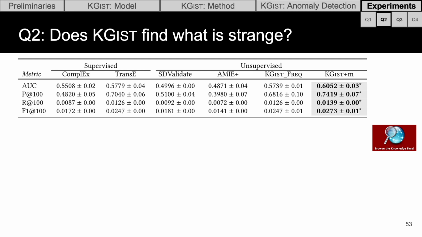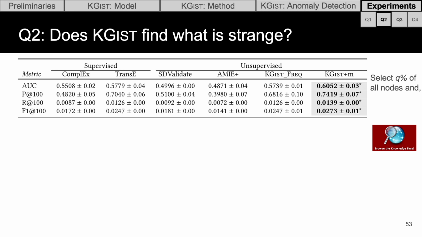Our second research question is whether KGIST finds what is strange in the knowledge graph. To evaluate this, we compare to a number of baselines. Some of them are supervised embedding methods, ComplEx and TransE, and some are unsupervised. SDValidate is a statistical-based method, AMY is the same rule mining method we used in the last experiment, and KGIST frequency is similar to the procedure we used before, where we select the most frequent rules, the rules with the highest support, but then we use our information theoretic anomaly scores to find anomalies, and KGIST is our method.